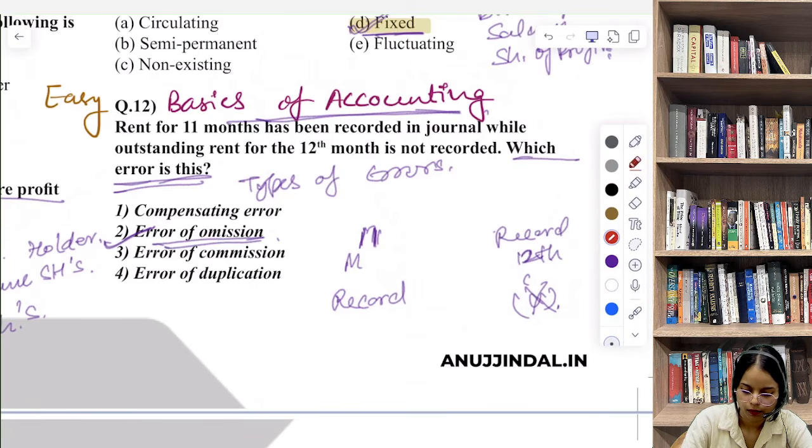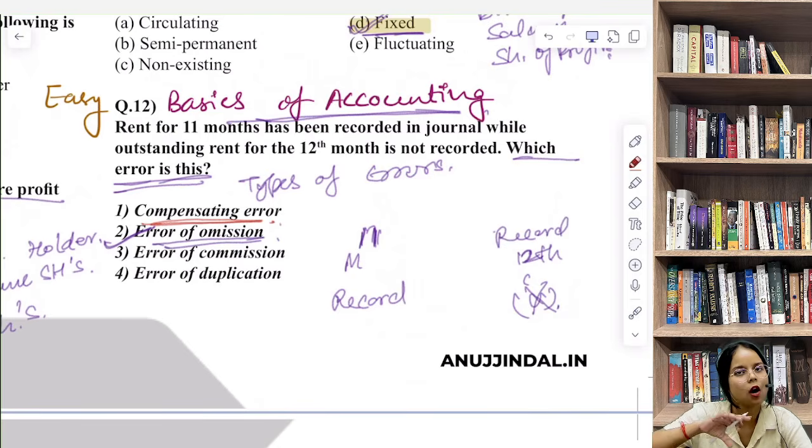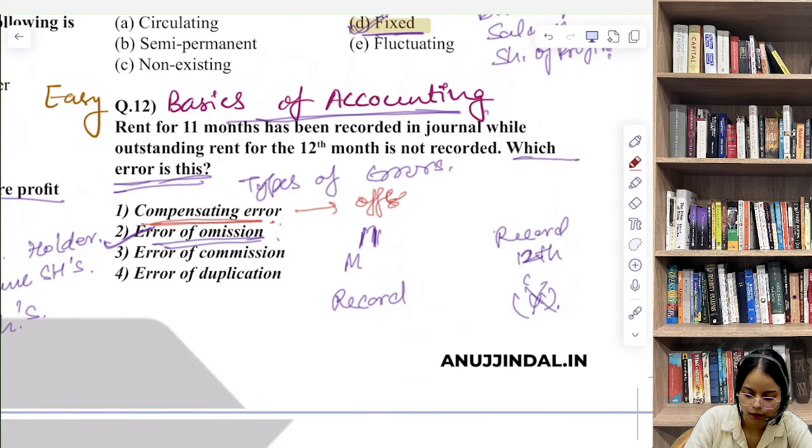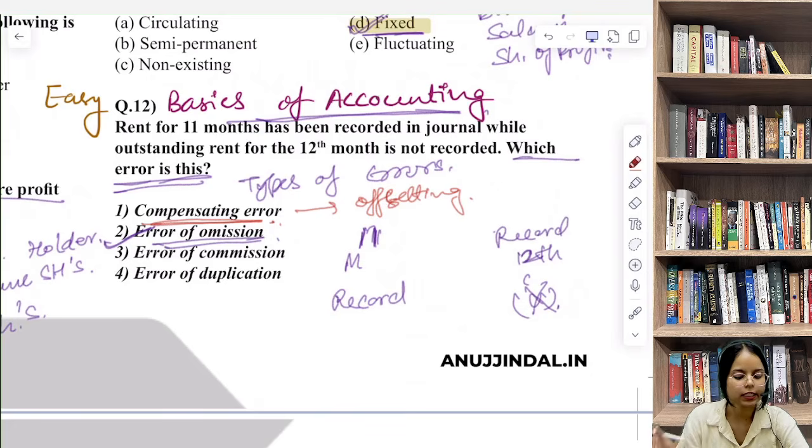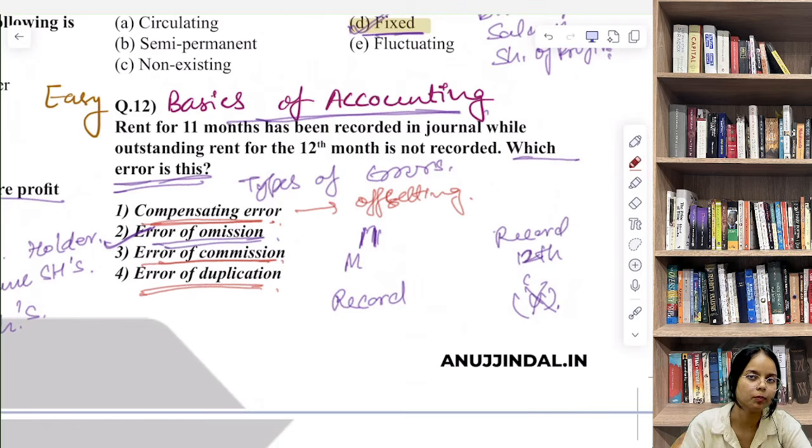So it's not a compensating error because nothing is offsetting the mistake. अगर offsetting हो रहा होता तो हम उसे बोलते compensating error. And it's not even error of commission, because there's no wrong posting or entry in the wrong account. Entry in wrong account होता है, then that is error of commission. And it's not duplication because the entry wasn't made twice, it was missed entirely.